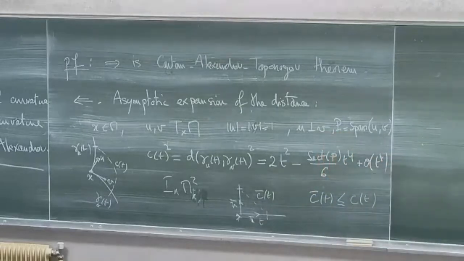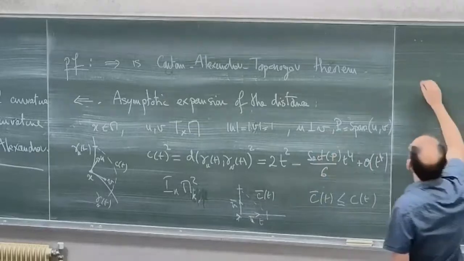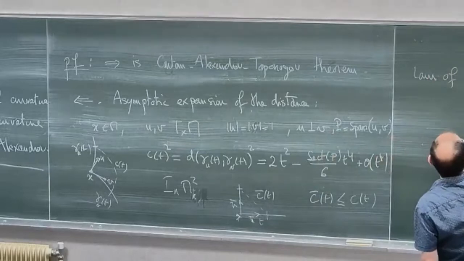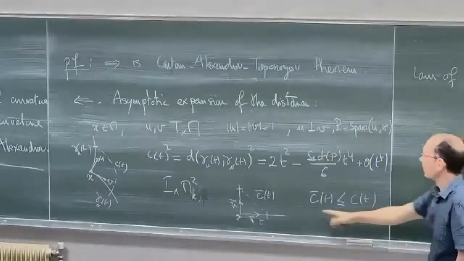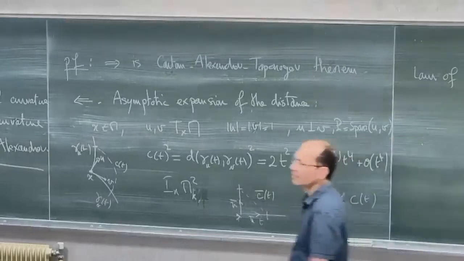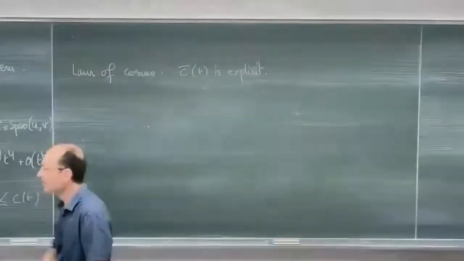In the model space, I have the law of cosines, which gives me that c bar of t is explicit. But we just do the computation when k is equal to 0 because it's easy.